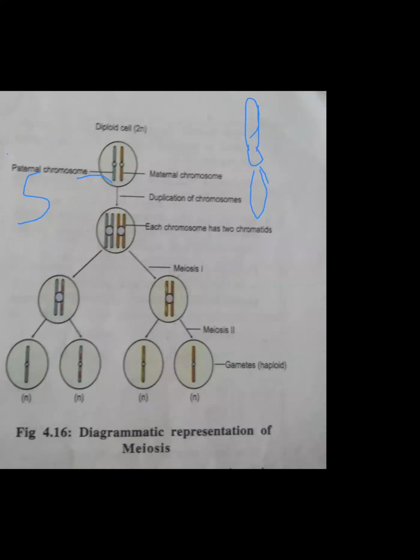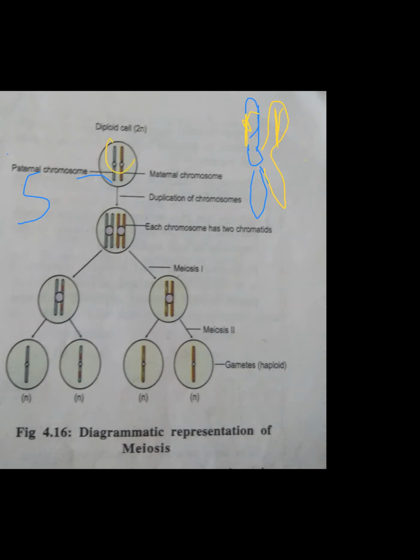Suppose this is our original. After duplication, what will happen? You will see the appearance of a new chromatid here. This one will be new. This one is blue वाला है, उसके साथ में blue वाला नया तैयार हो जाता है, red वाले के साथ. Means this one is already present from the maternal side and the paternal side. And duplication के बाद, this blue is already present and this yellow is a duplicate of this blue. Means what? इन दोनों के यहाँ पे जो जीन्स होते हैं वही जीन्स यहाँ पे होते हैं. Got it?